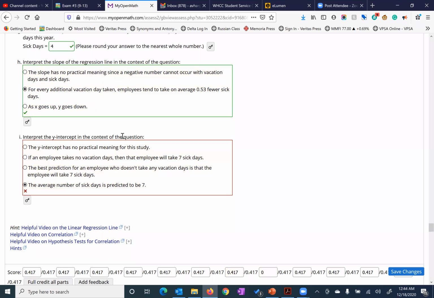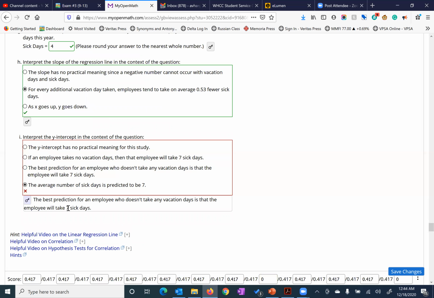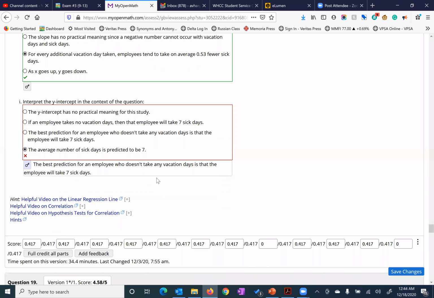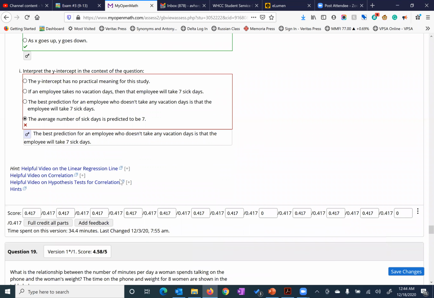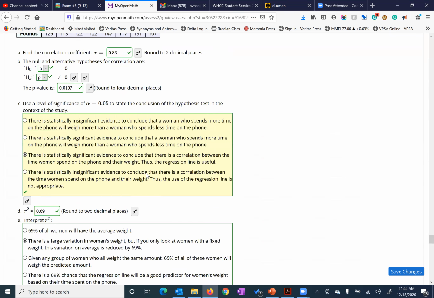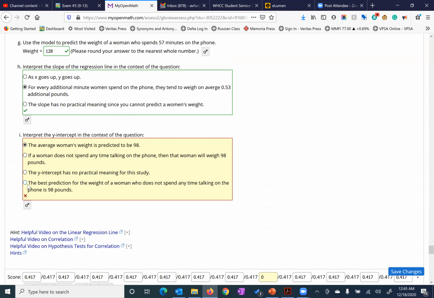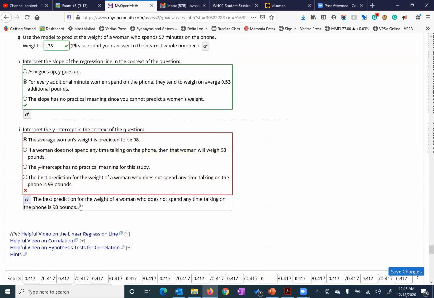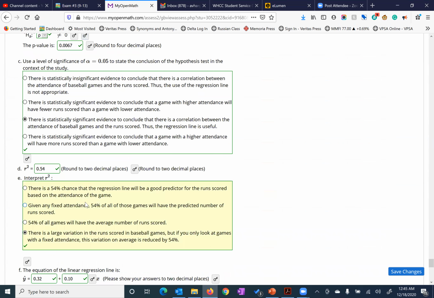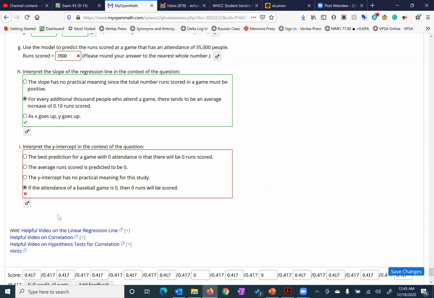So interpretation of the context of this right here, again, it's a best prediction line. So it should be the third one down. The best prediction is you get that right there. Okay, so again, same exact thing here. The best prediction would have been right here. That's the best prediction value. And exactly the same here. The best prediction, that's what we're looking at. Best prediction for game is, so I think that's it.